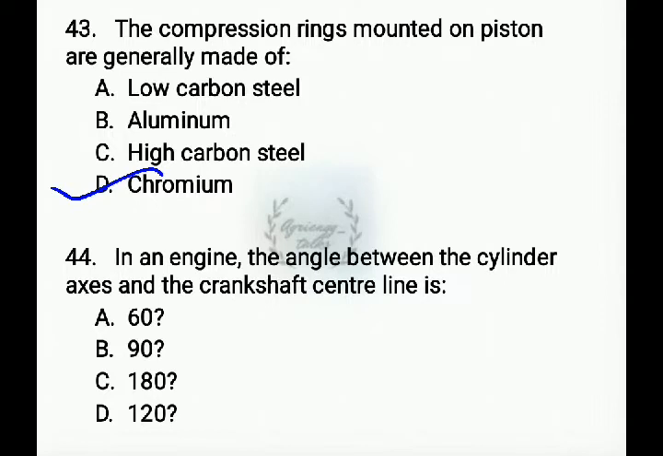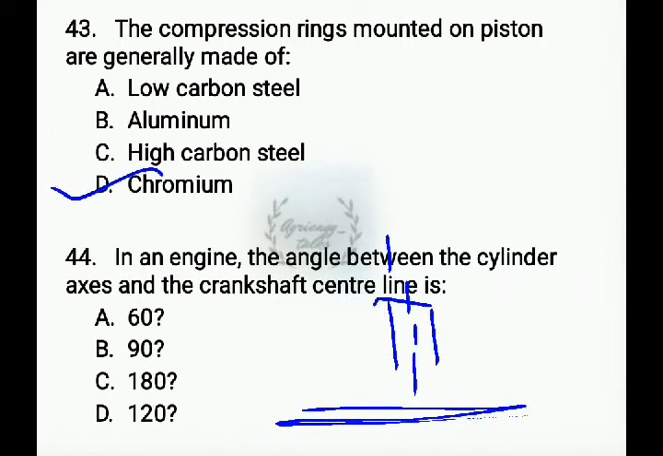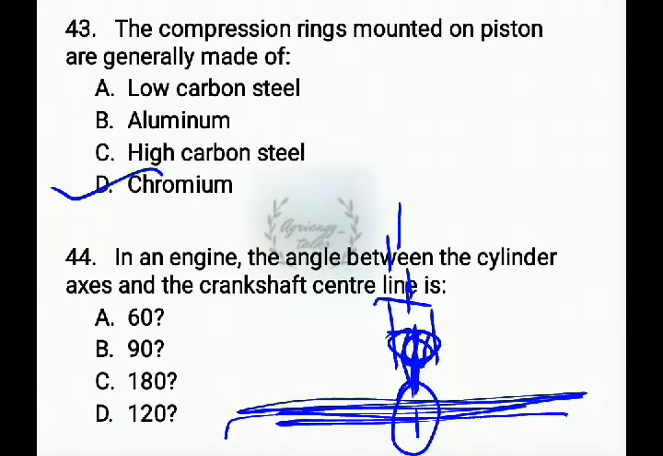Next question, in an engine the angle between the cylinder axis and the crankshaft center line is. Generally the cylinder will be like this, and if we consider this as the axis of cylinder, and crankshaft will be like this, the piston is connected by the connecting rod, and this connecting rod connects the piston and the crankshaft. If we take this as a cylinder axis and this as a crankshaft axis, then the angle will be 90 degrees.